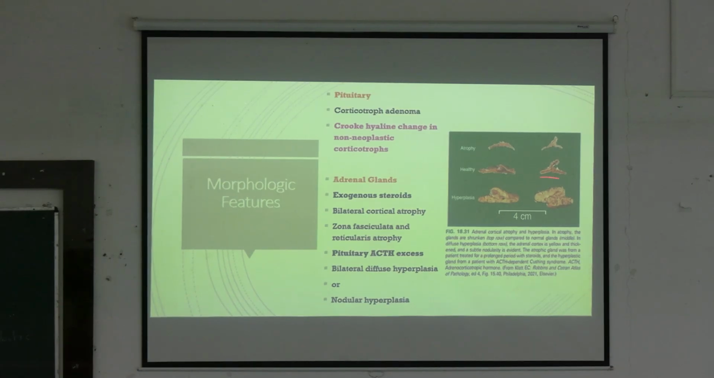Or in case of hyperplasia, when there is excess ACTH, it will stimulate the glands to undergo hyperplasia. তাহলে দুটো cause of hyperplasia, either there is pituitary ACTH increase from pituitary adenoma or ectopic ACTH increase. These both cases will lead to hyperplasia. And under microscopy, there is crooke's hyaline change in the corticotrophs. That is a finding that is present in case of pituitary adenoma.